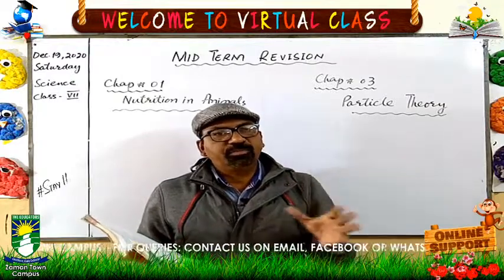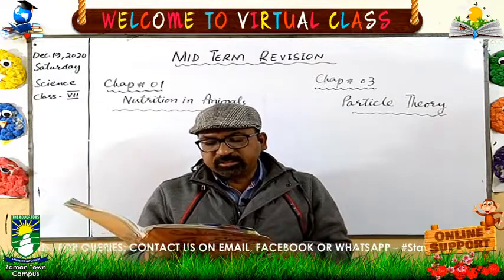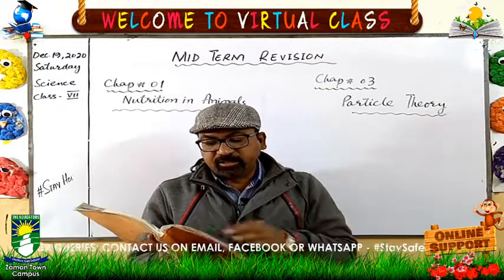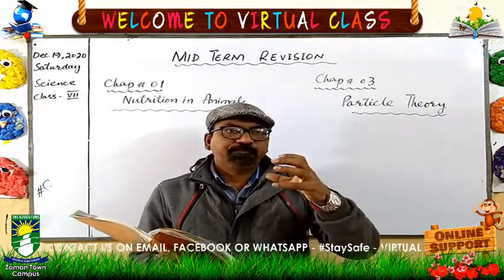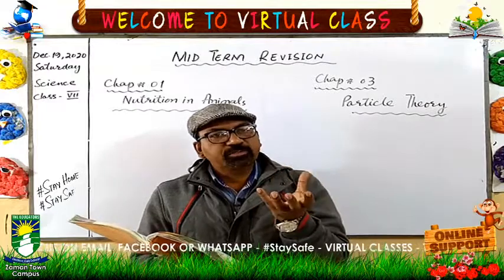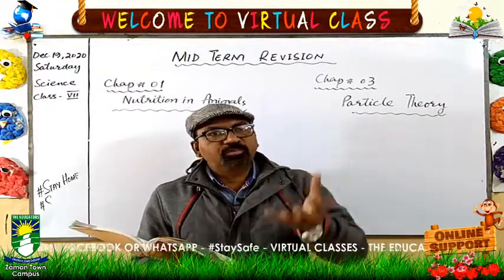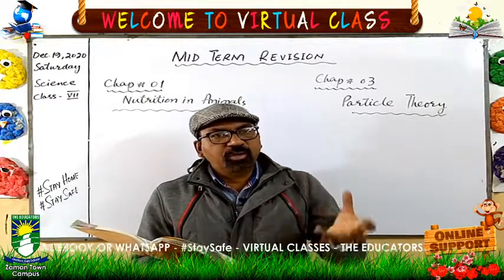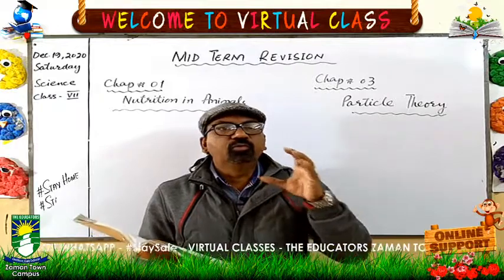If energy is supplied by heating a solid, what happens? It changes into liquid, because it absorbs energy. When they absorb energy, their particles move faster.